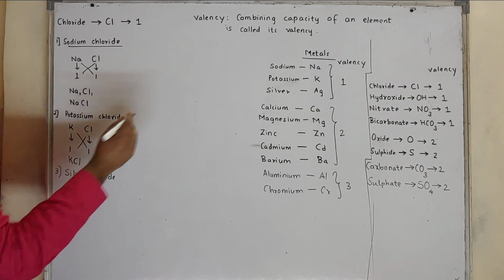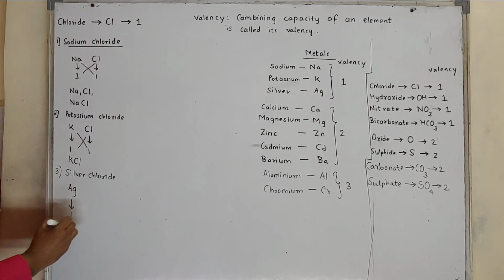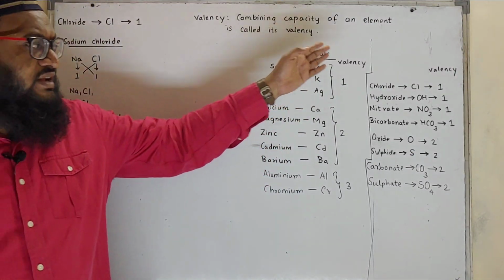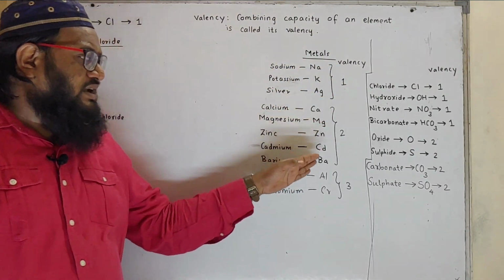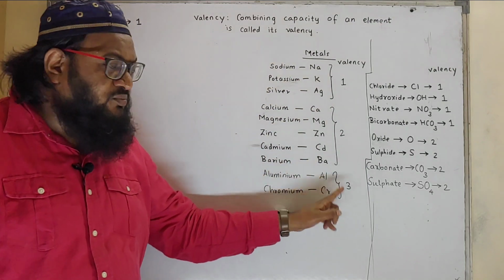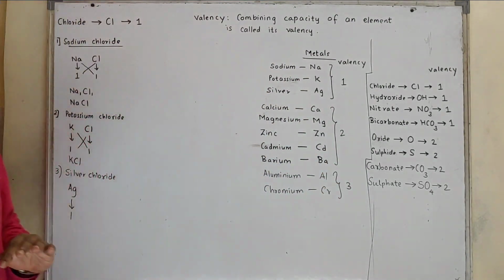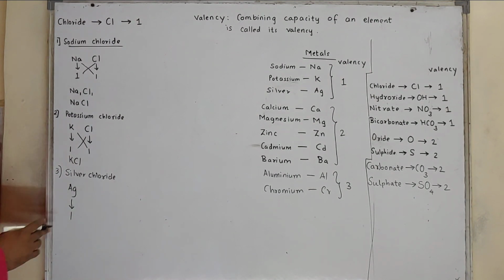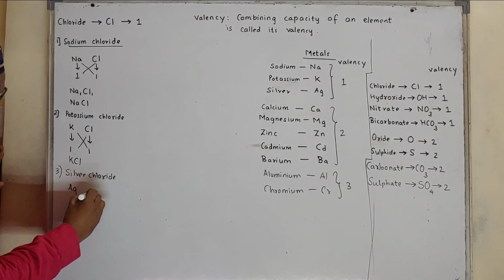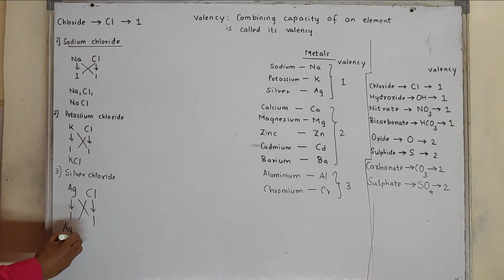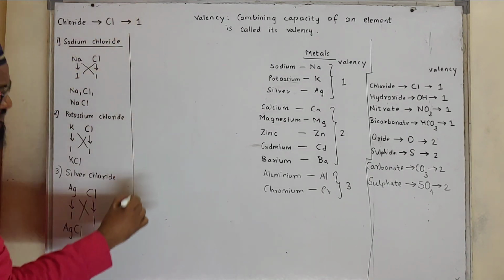Silver is Ag, its valency is 1. You need to remember these valencies: sodium, potassium, silver valency 1; calcium, magnesium, zinc, cadmium, barium valency 2; aluminium, chromium valency 3. Just remember the valency and symbol, and you can create the formula. Silver valency is 1, chloride valency is 1. Exchange the valency. The formula will be AgCl.